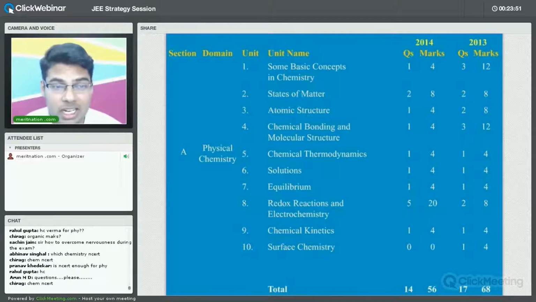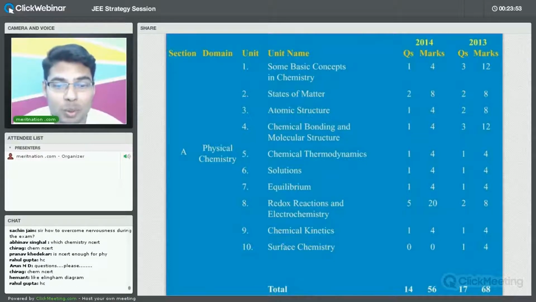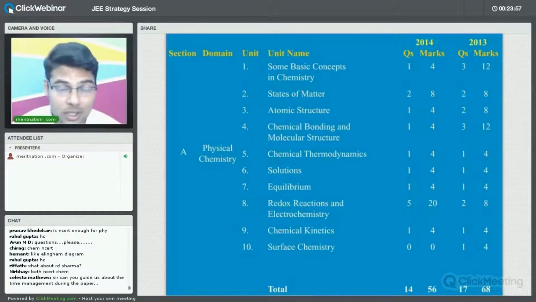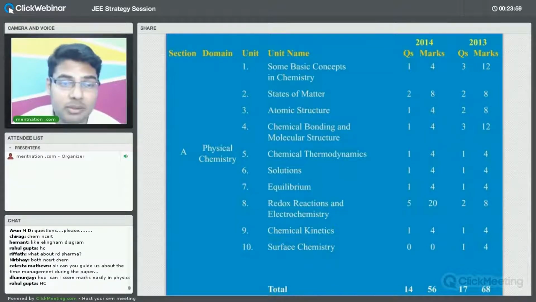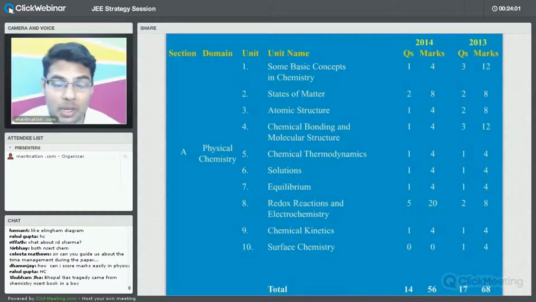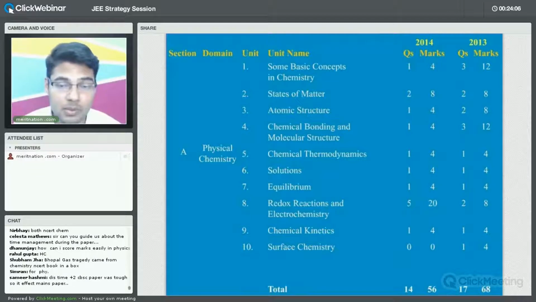When you study NCERT again and again, you will find new things in those books. The first time, you will say that you have studied it, but when you study it again, you will find some more new things, some interesting facts that you may not find in the first reading. So you just have to focus on all these things.